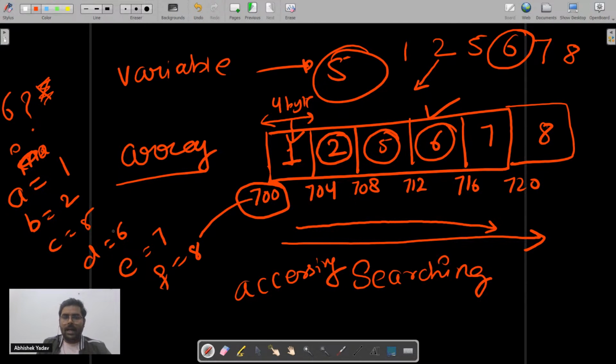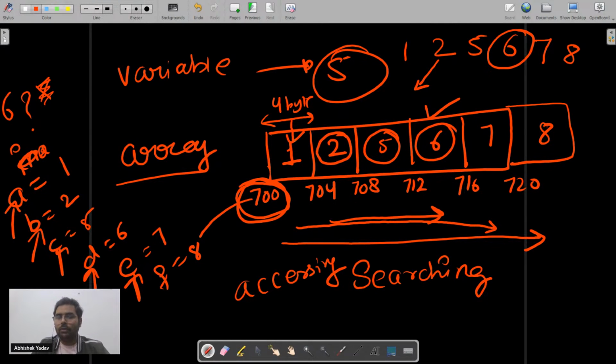So now you don't have the options. You have to go to each and every variable and you have to check. Here I have taken a small example, so it is good. But what if the values are a thousand values? Then it will become a very difficult task to go to each variable and check that part. But in an array, if you know the starting address of the first point, then you can easily access any element.